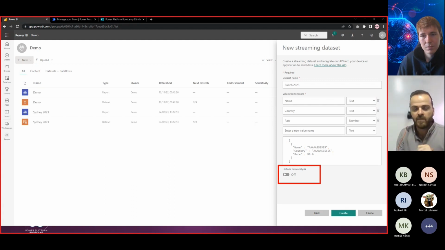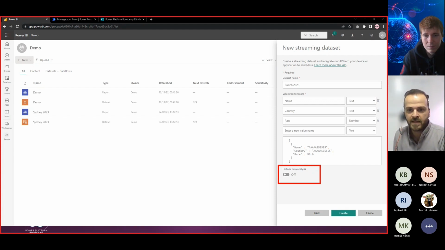So it will be a very small cache assigned to this data set, and all the information will be there for a few seconds. That's good if you want to have a live dashboard and you want to test, for example, if you have an IoT, Internet of Things, on your fridge, you want to get the temperature of the fridge and show the current temperature, and that IoT sends that every second, you can use that one.